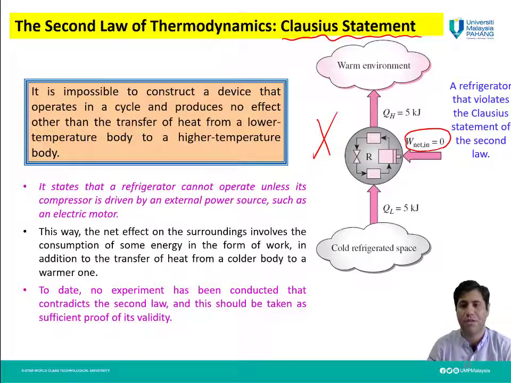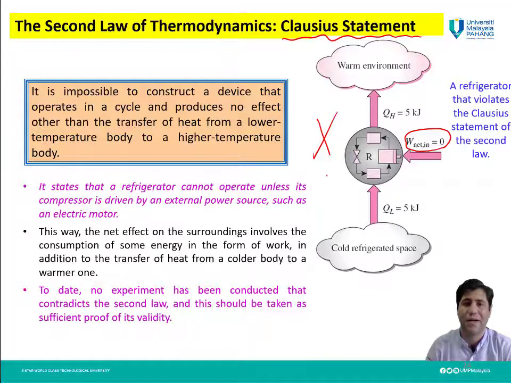Because without this W net in, we cannot transfer this thermal energy from a lower temperature body to a higher temperature body. This is equivalent to the other statement, the Kelvin Planck statement, and we will see in the next slide how we can compare them.